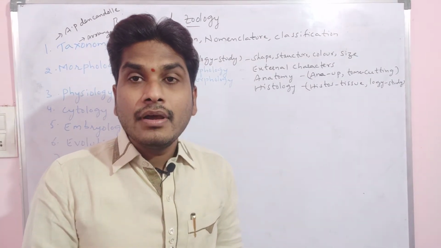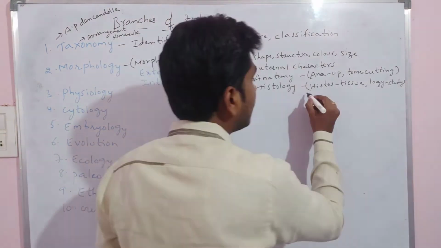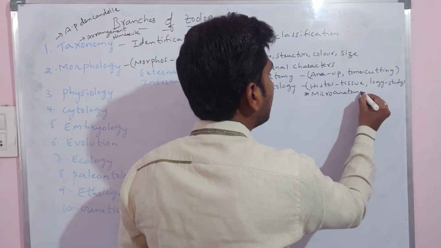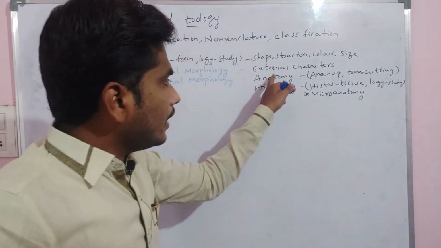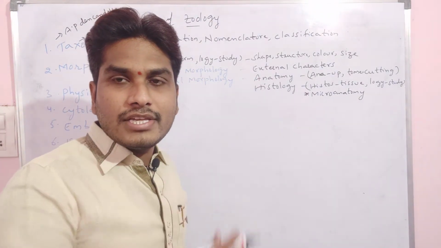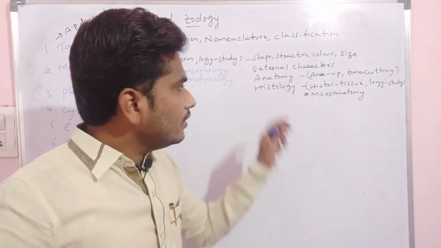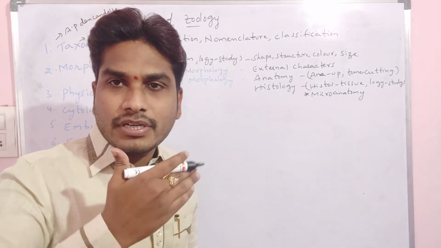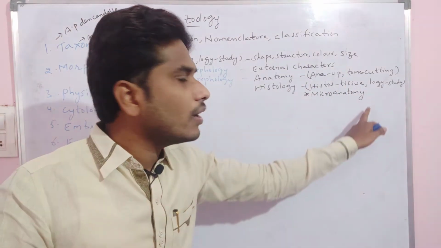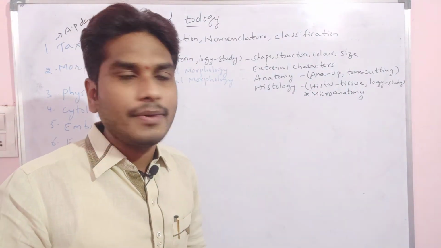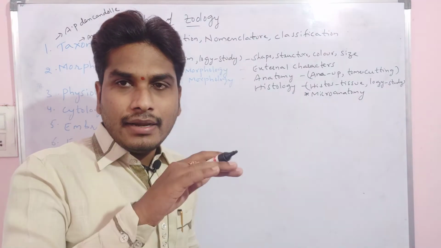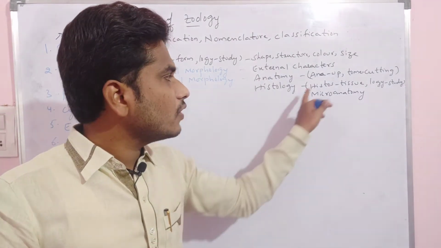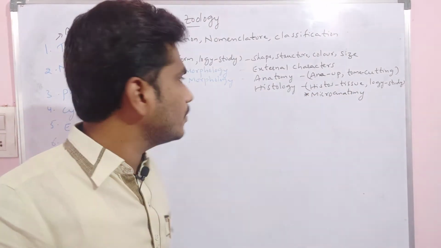A very important point here: histology we also call microanatomy. That means here we have anatomy and histology. Why do we call histology microanatomy? Because in histology we study the tissues, that means at the micro level. Or else we are studying the internal arrangement and structure of the tissues at the micro level, hence we call it microanatomy, right? This is about morphology.